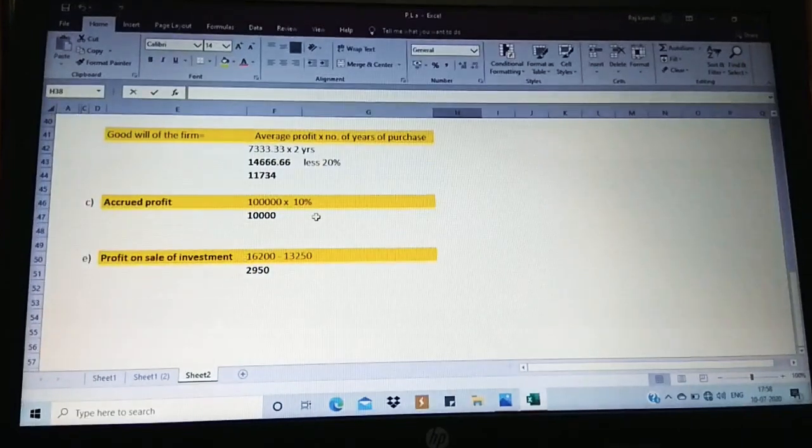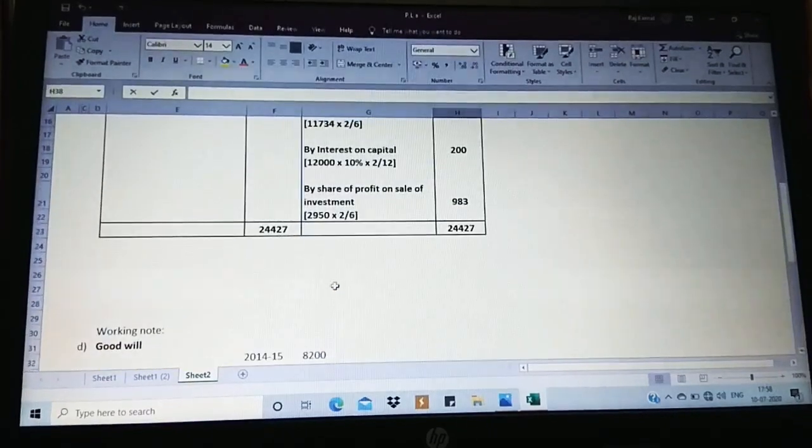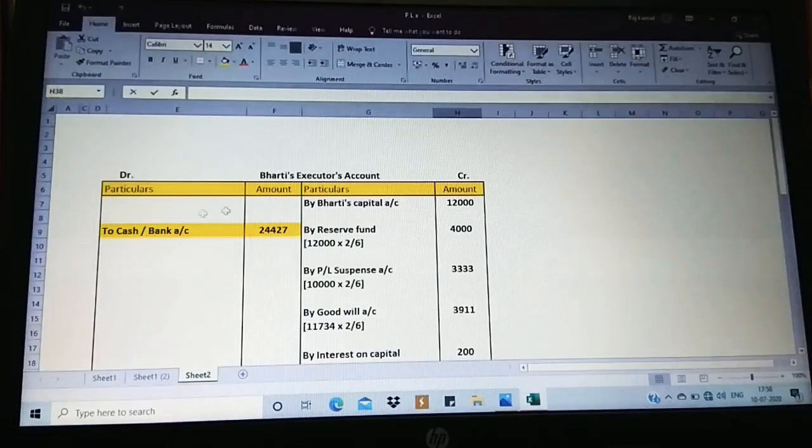Accrued profit we have calculated based on the sales at 10%. So for that concerned period, 10,000 is the sales. On the sales, the share we have calculated, and you also have a share on profit on sale of investment. When they have sold the investment, there is a profit for the company of 2,950. So after calculation of the share, he is receiving 983 on that. This is what we have completed with this.